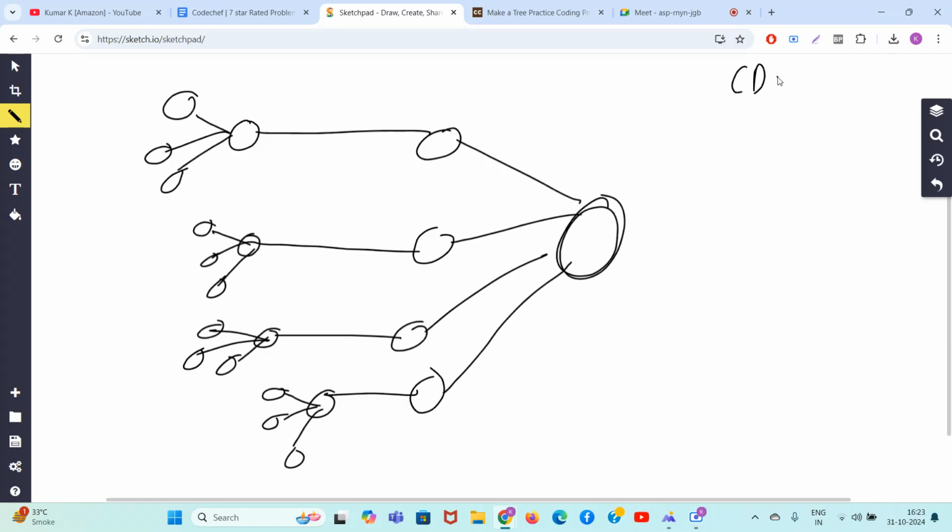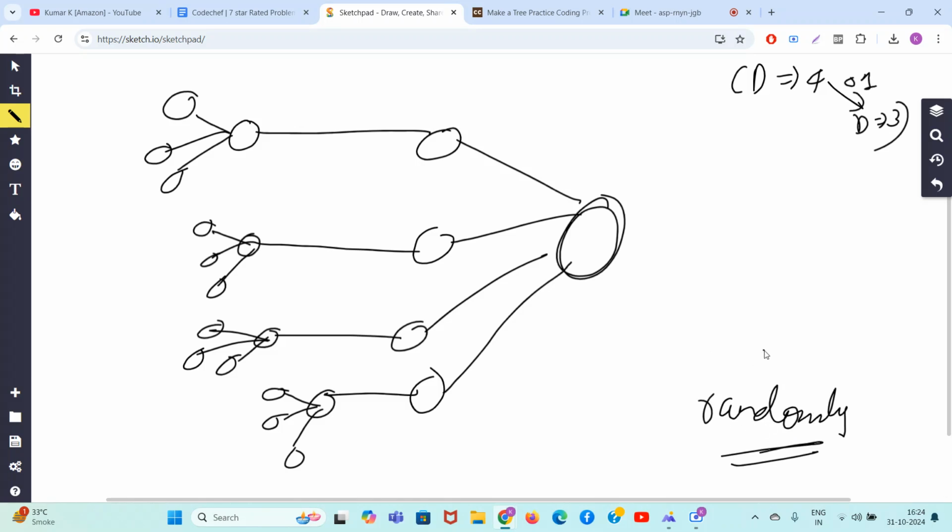The maximum degree of the tree is 4, right? So in one operation, you should be able to make it a tree whose degree is 3. So let's randomly do it. Someone can say, why are you doing BFS, man? Do it randomly. Okay, doing it randomly for you.